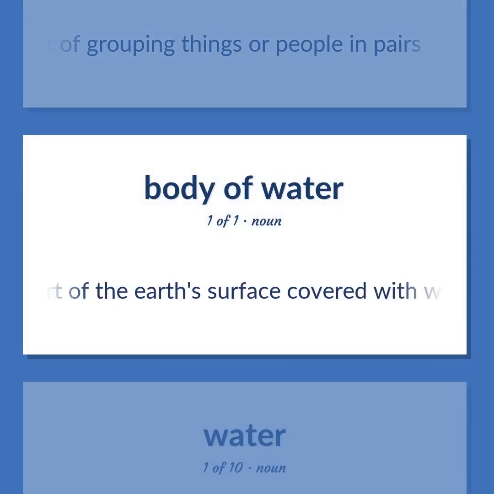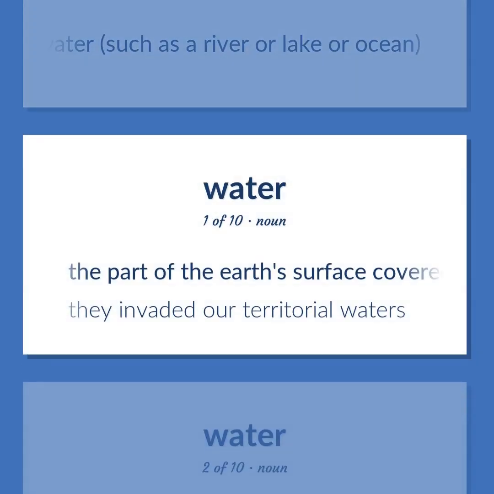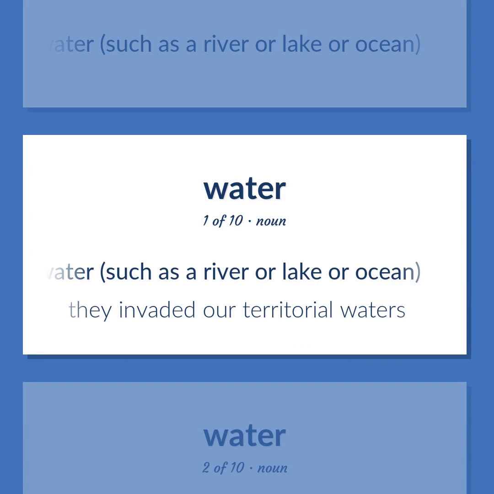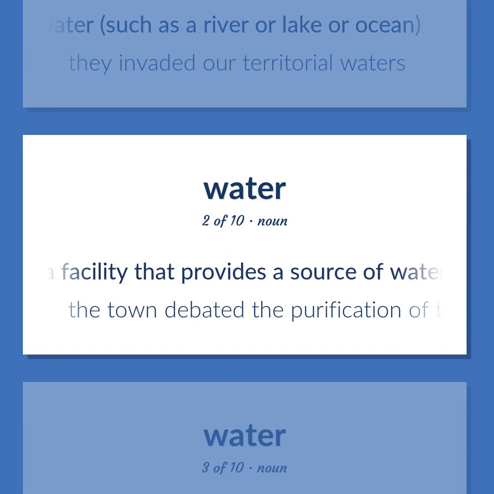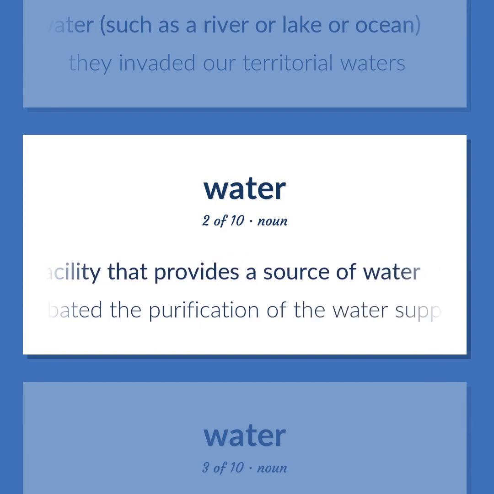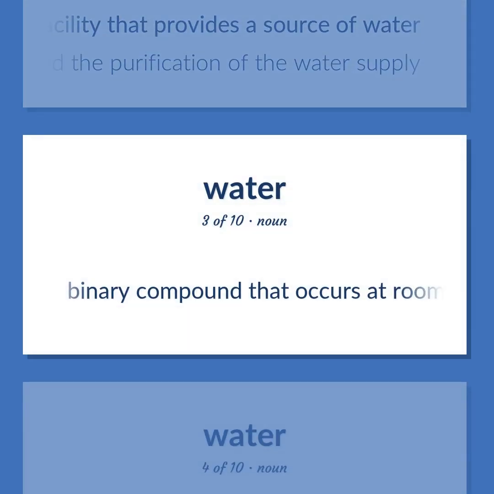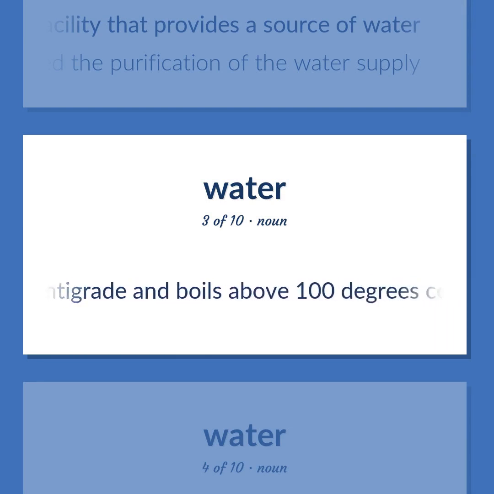The part of the Earth's surface covered with water, such as a river or lake or ocean. They invaded our territorial waters. A facility that provides a source of water. The town debated the purification of the water supply. Binary compound that occurs at room temperature as a clear colorless odorless tasteless liquid. Freezes into ice below 0 degrees centigrade and boils above 100 degrees centigrade.